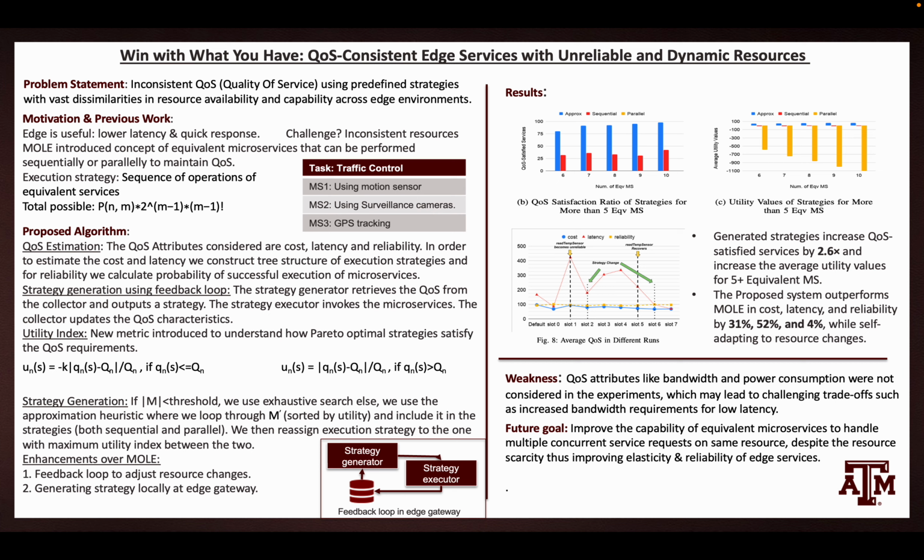The third one is the utility index. The paper proposes a new metric called utility index to evaluate whether a strategy is viable or not. In the equation, you can see the right side part is when a strategy satisfies the QoS requirements. The left side part is when it doesn't satisfy the QoS requirements, hence attaching a penalty K whenever it doesn't satisfy.